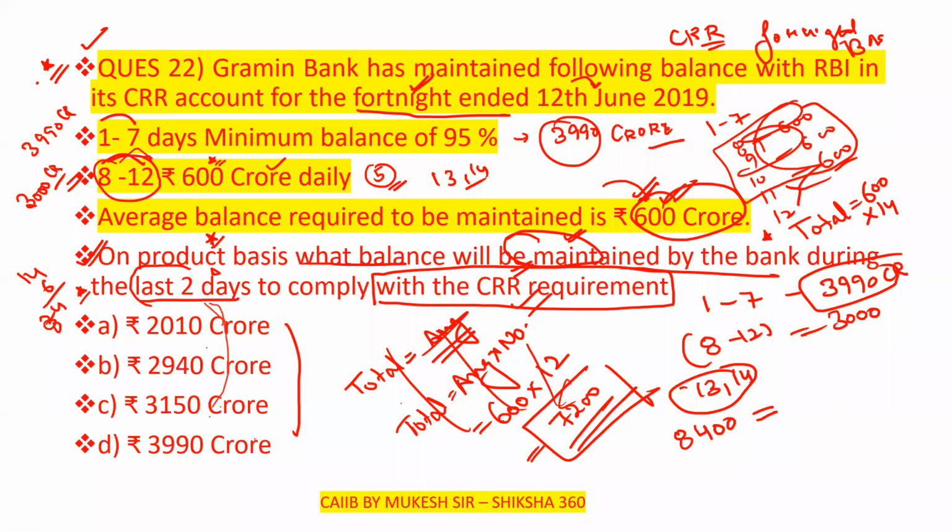But for 7 days, how much are they maintaining? 3990 crore. And the next 5 days they are maintaining 3000. For the remaining 2 days we have to find it, call it 2D. So 8400 minus 6990. Just subtract that.